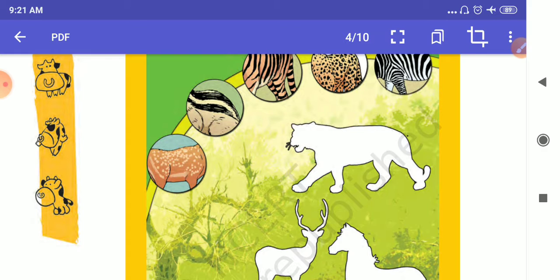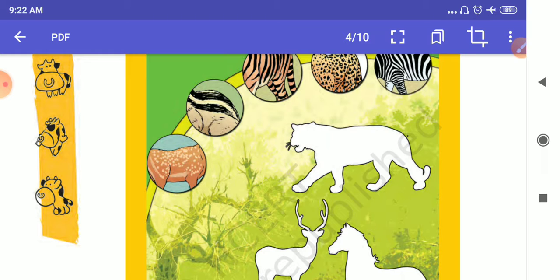But there are a lot of animals which do not have any kind of pattern on their skin. Have you seen a buffalo? Do you find any kind of pattern? No. Have you seen dogs? Do you find any special pattern on them? No. Goat? No.